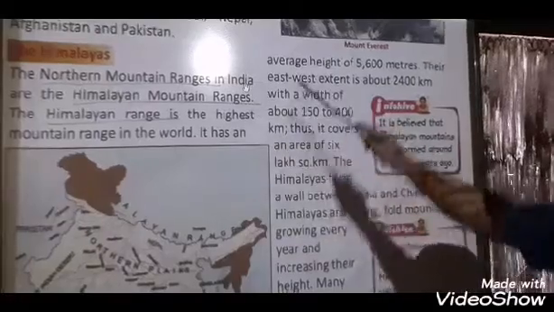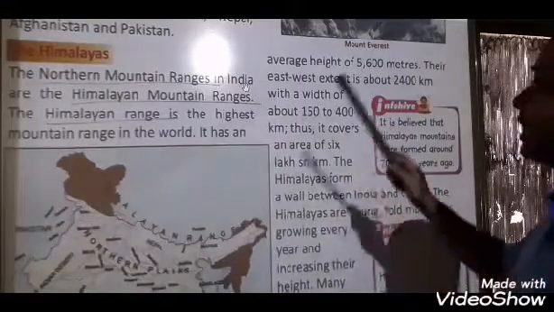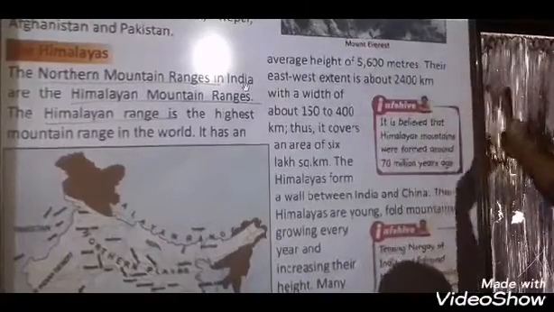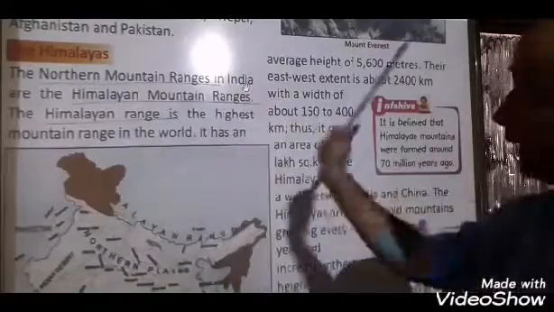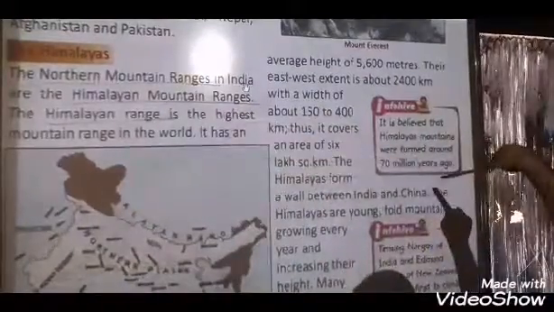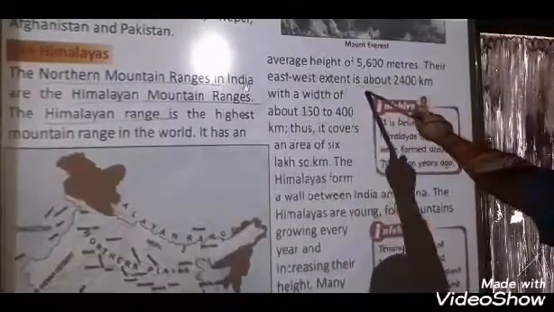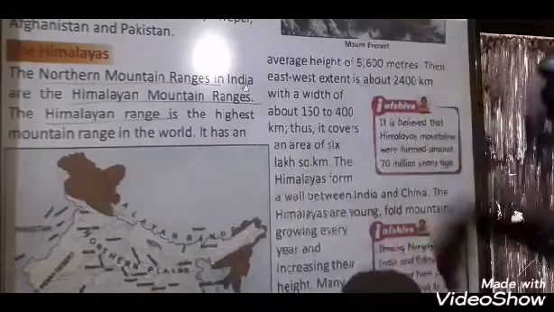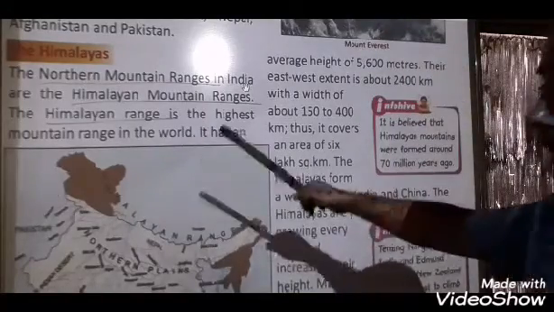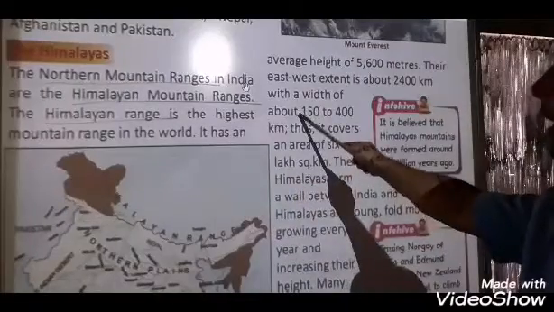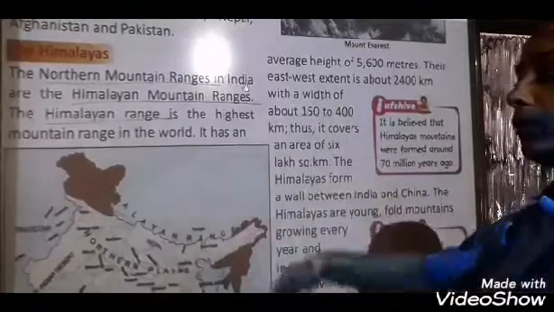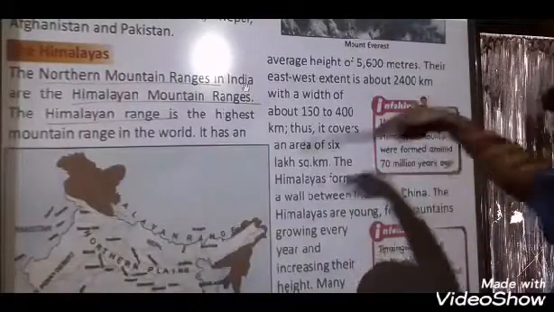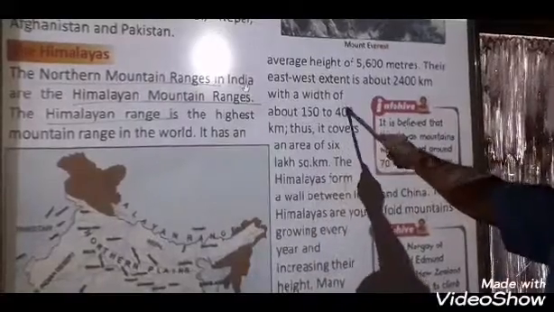So the average height of the mountain is 5,600 meters, and the east to west extent, how long, they have mentioned is about 2,400 kilometers long, and the width is about 150 to 400 kilometers.